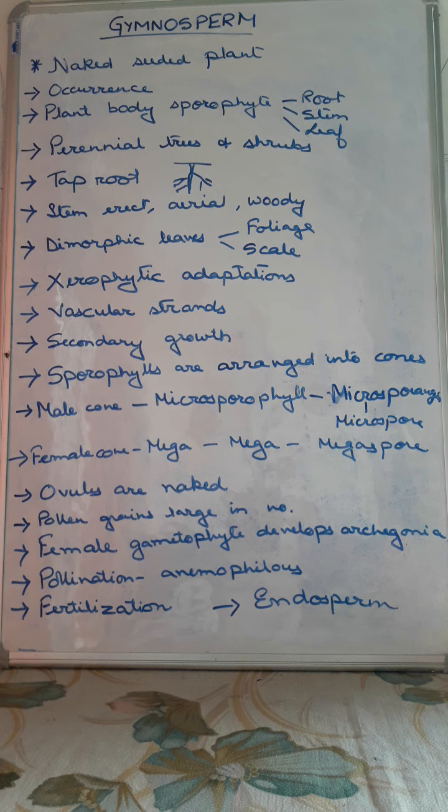The trees are perennial. Plants are actually trees or shrubs. Basically gymnosperms are large trees, but in some exceptional cases shrubs are also present. For example, Ephedra is a shrub like plant. Now the word perennial, I think you are familiar with it. Perennial means that which takes more than 1-2 years to complete its life cycle. That means a plant which completes its life cycle in 1 year is annual, in 2 years biennial, and more than two, it is called a perennial plant. So these gymnosperms are perennial plants.